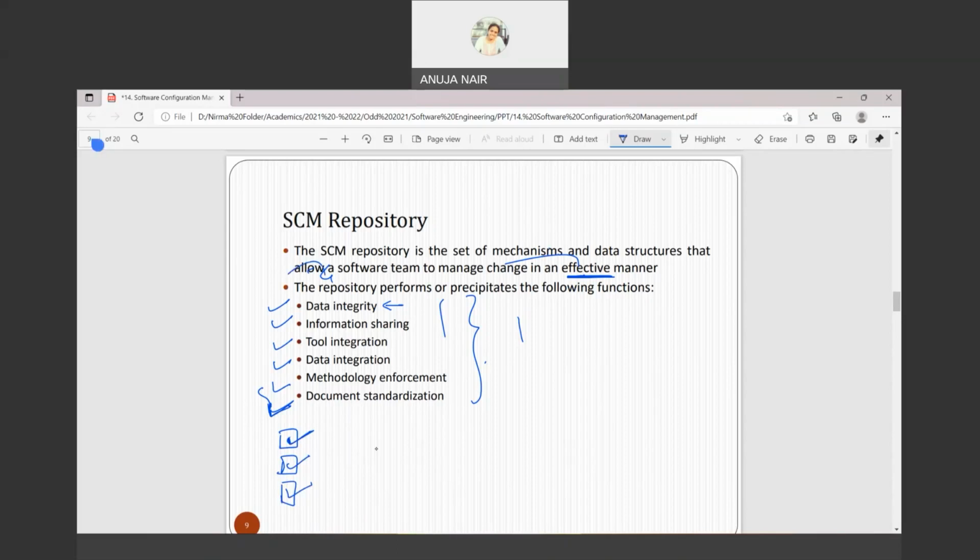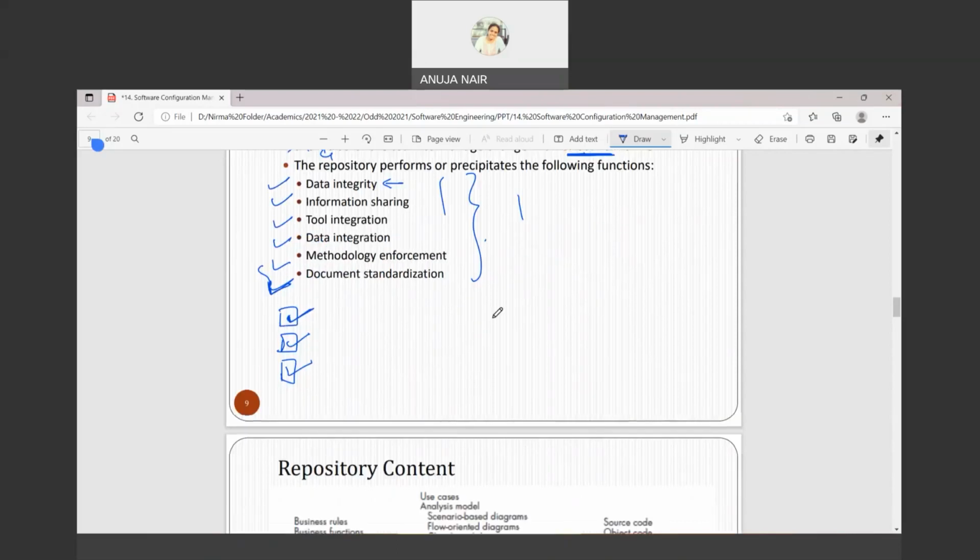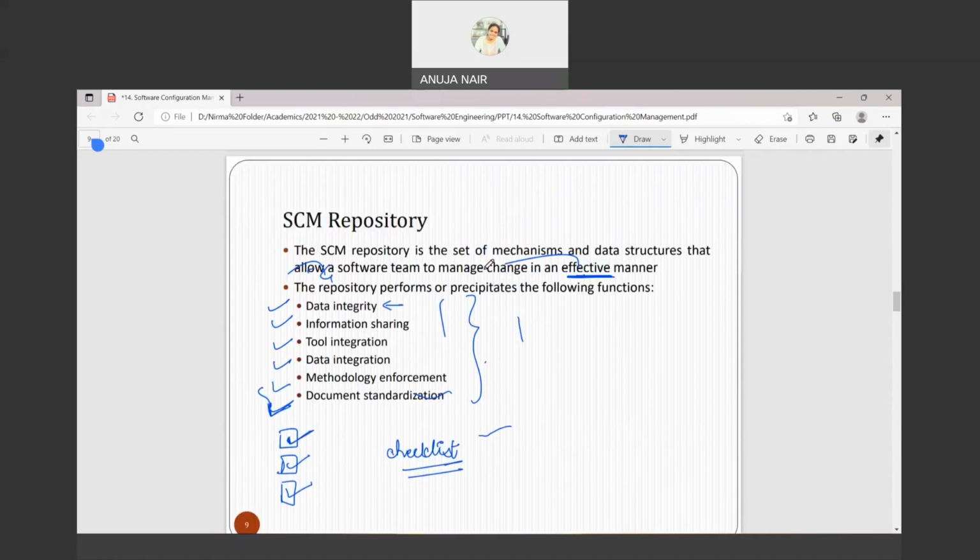So okay, I have performed all the functions which are supposed to be done for managing a change. So that is the meaning of SCM repository, right? It's like a checklist. You can say that it's like a checklist of functions that you are supposed to perform in order to do a change, right? Properly manage the change. So all these are checklists.